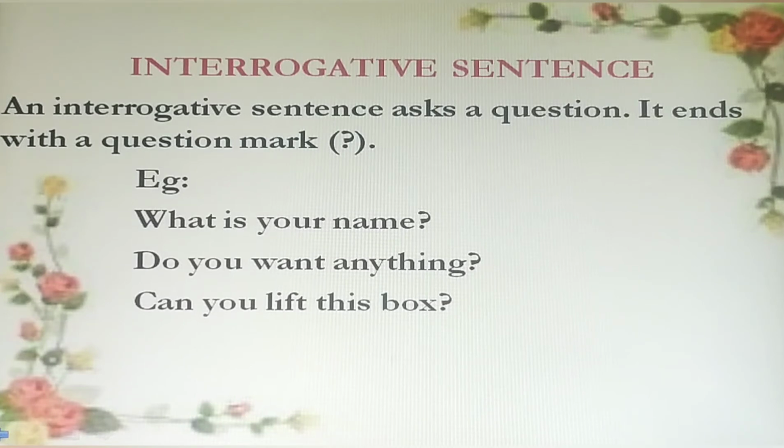Example for that is, what is your name? The other question, the yes or no type question, starts with an auxiliary verb. Auxiliary verbs include be form verbs, do verbs, have verbs, modal verbs, etc. Example for that is, do you want anything? Can you lift this box?